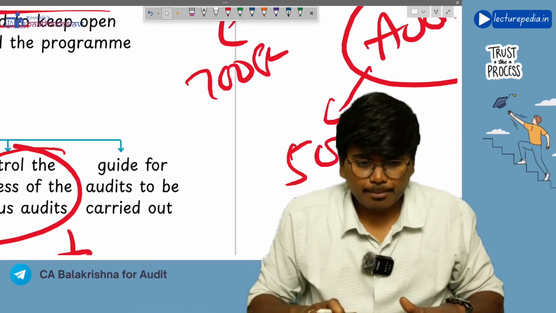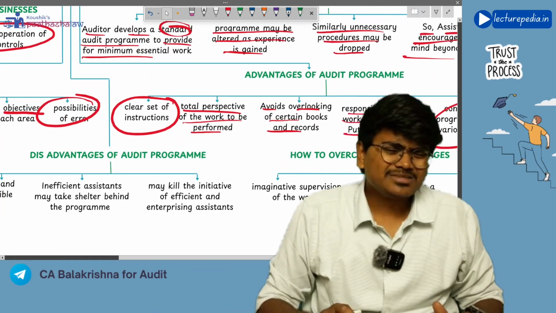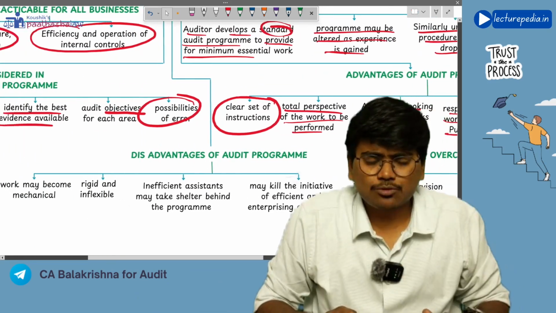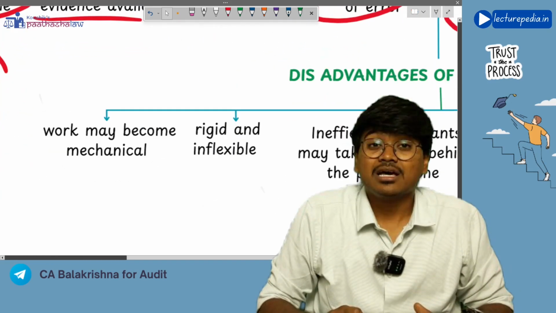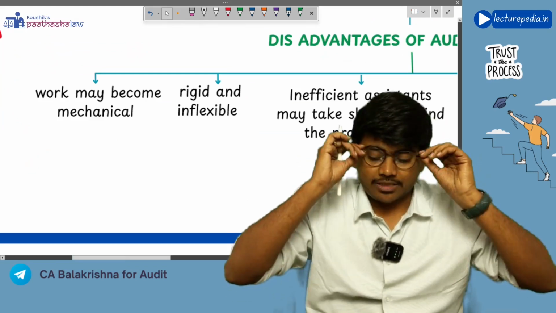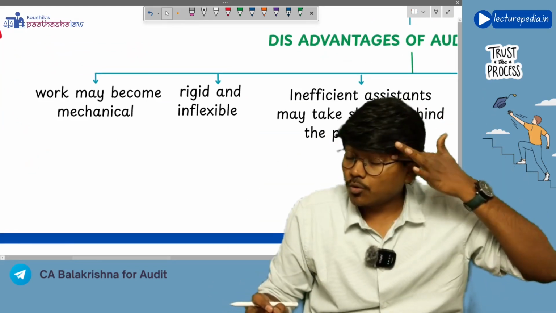These are the benefits of audit program. However, there are some minor disadvantages of this audit program also, but these disadvantages can be overcome. What are the disadvantages? Let us see. After that, we will see how to overcome those disadvantages.